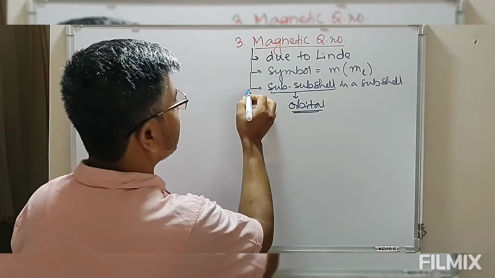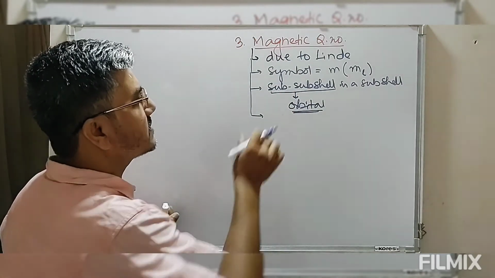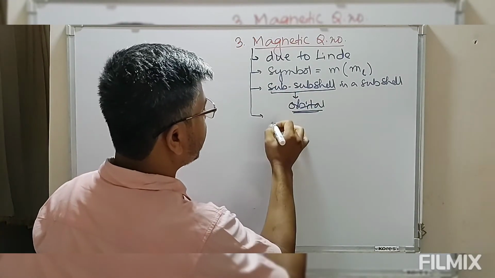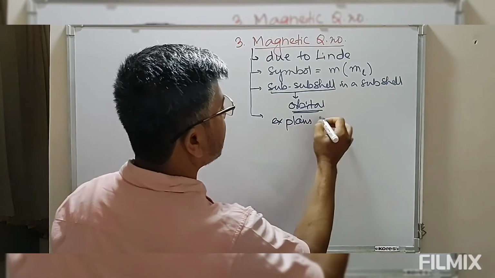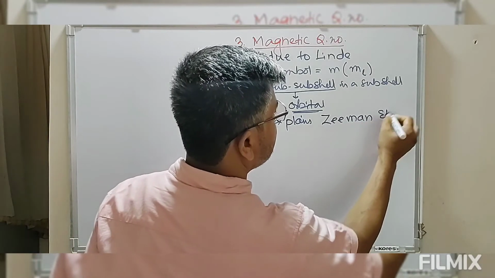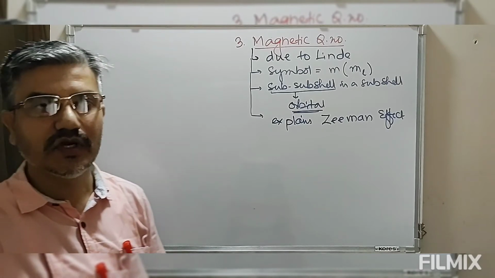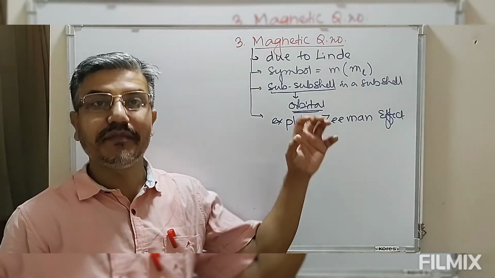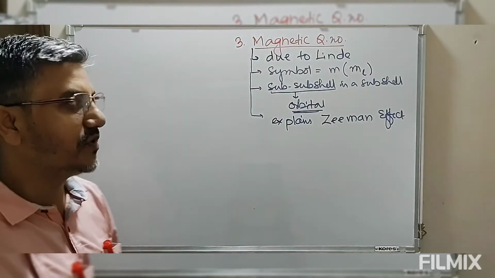So that particular subshell is what we call the magnetic quantum number. And this magnetic quantum number explains the Zeeman effect, that is the splitting of the fine lines of the hydrogen spectrum when they are placed in a magnetic field. This is due to the magnetic quantum number.